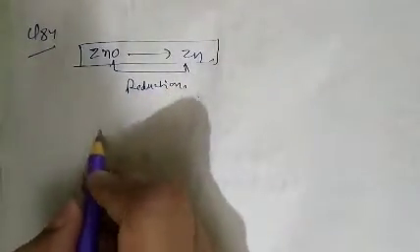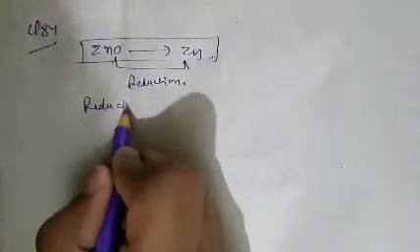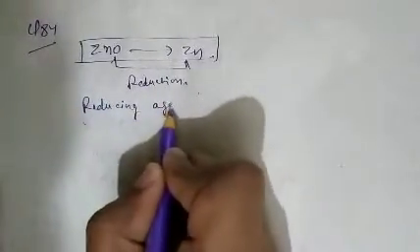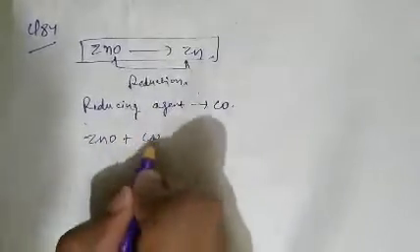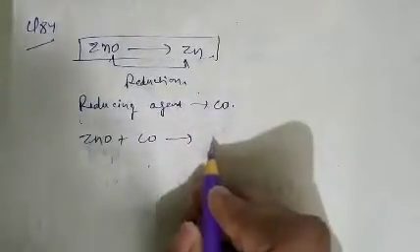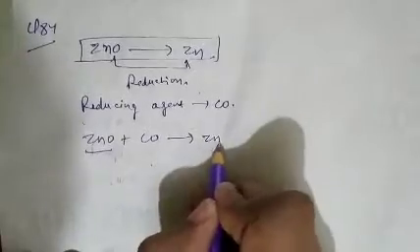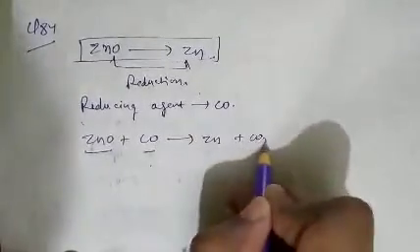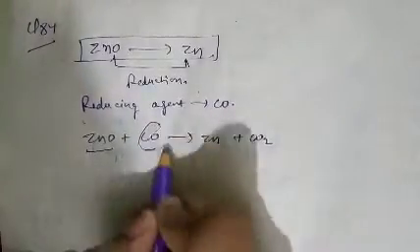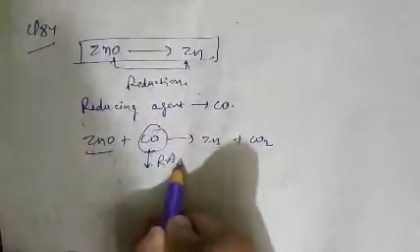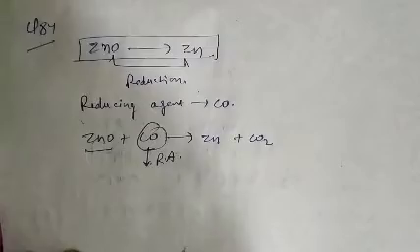So here we will use a reducing agent, and that is carbon monoxide. Carbon monoxide will reduce zinc oxide into zinc and oxidize itself into CO2. So in this metallurgical operation, carbon monoxide is used as a reducing agent. Question number 84, option A is correct.